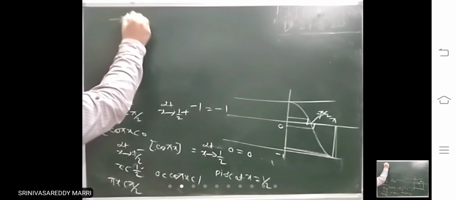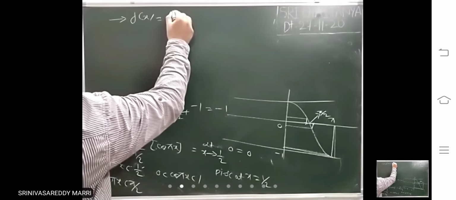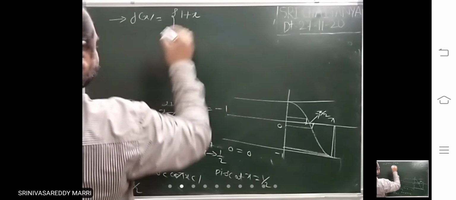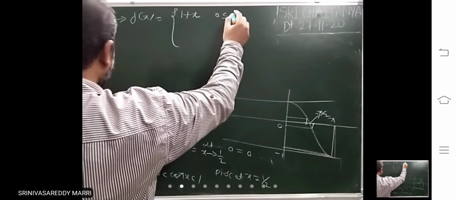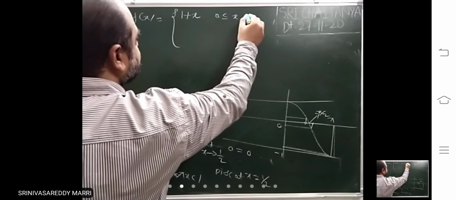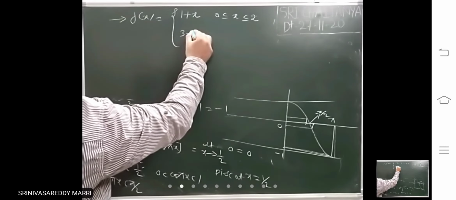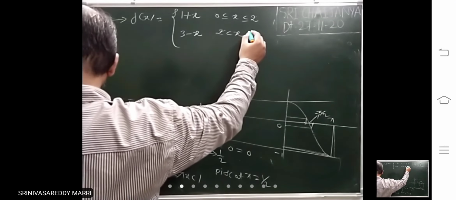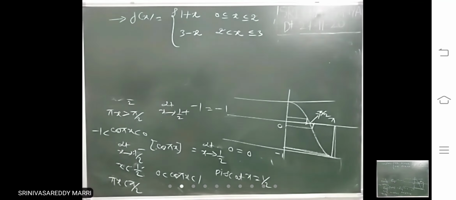Look at f of x, it is defined like this: 1 plus x for 0 less than or equal to x less than or equal to 2, and 3 minus x for 2 less than x less than or equal to 3.